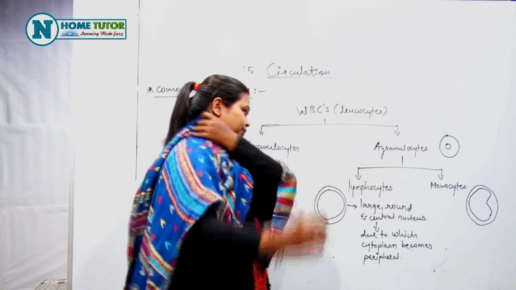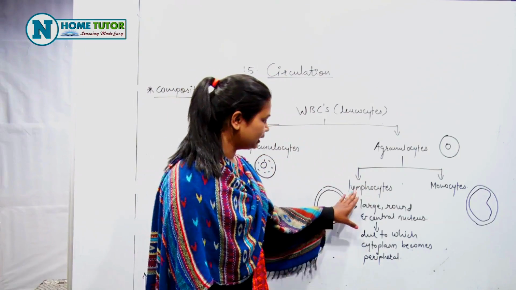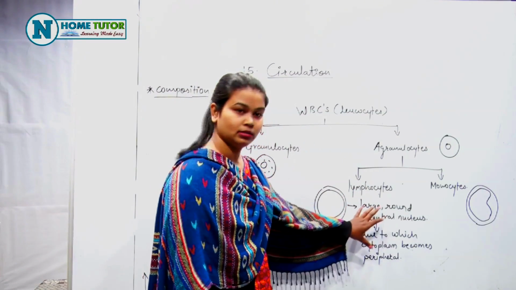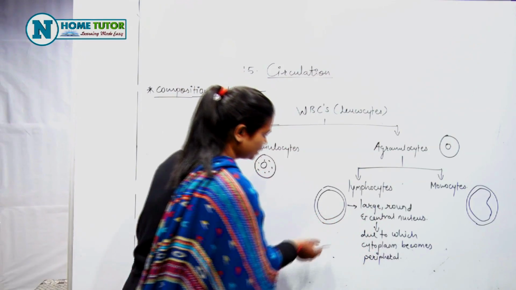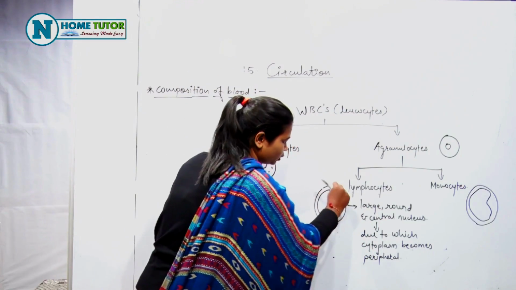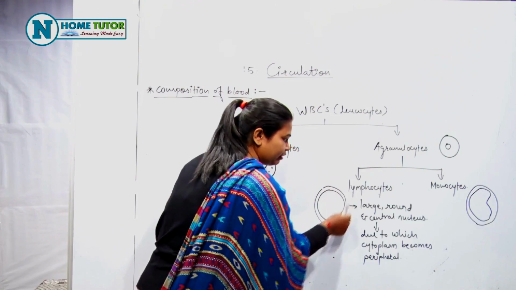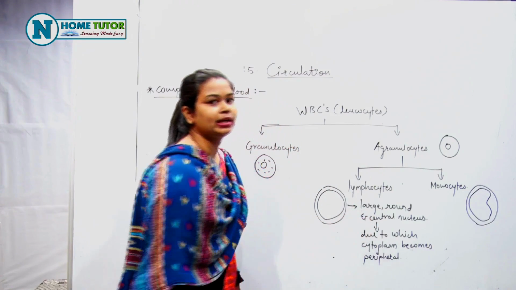Okay. Now, the lymphocyte का जो न्यूक्लियस है that is large, round and centrally placed न्यूक्लियस है, जिसकी वजह से न्यूक्लियस इतना बड़ा है तो साइटोप्लाज्म थीन है, पेरीफेरी पे जा रहा है and that's why we have written that is cytoplasm becomes peripheral.